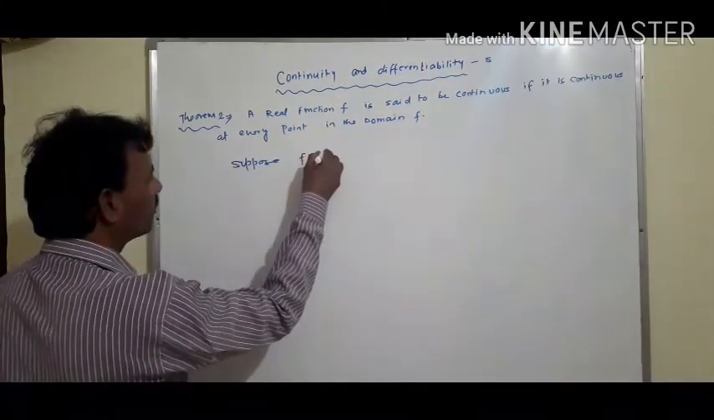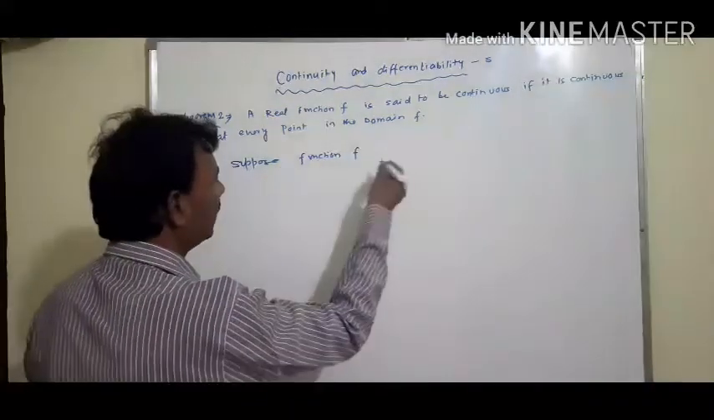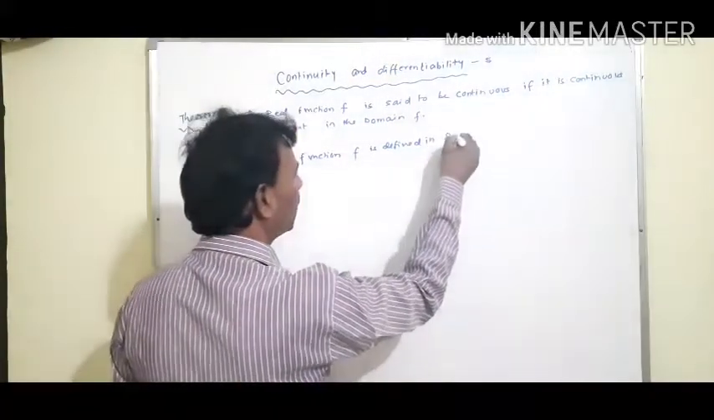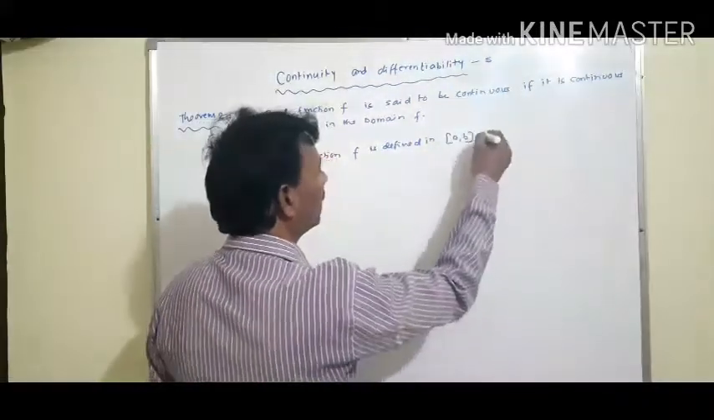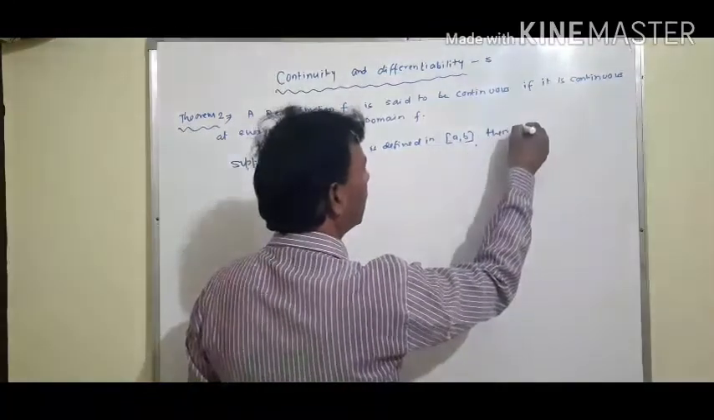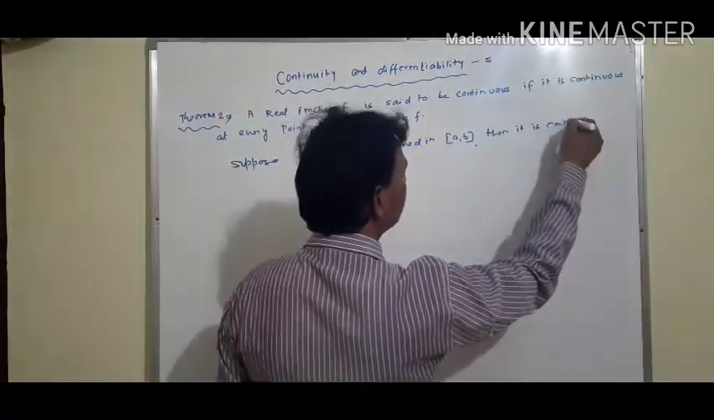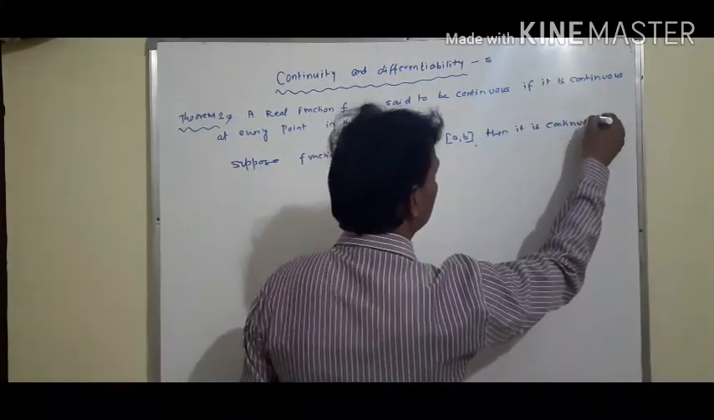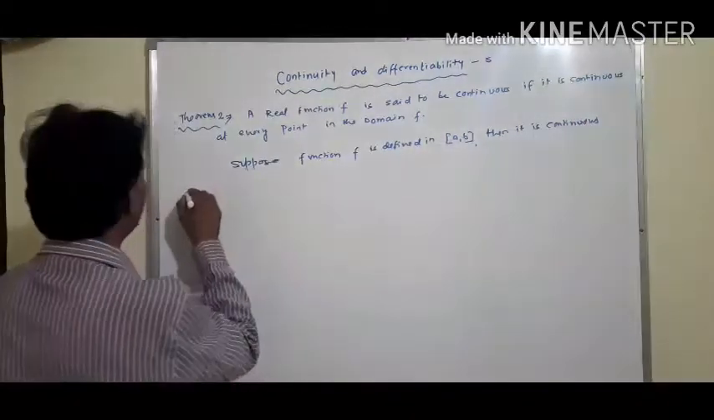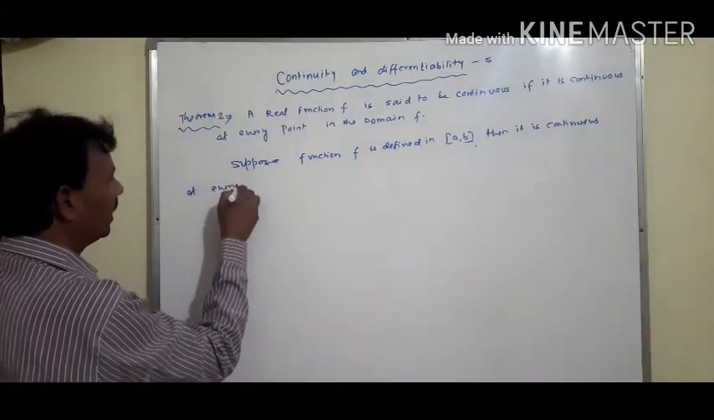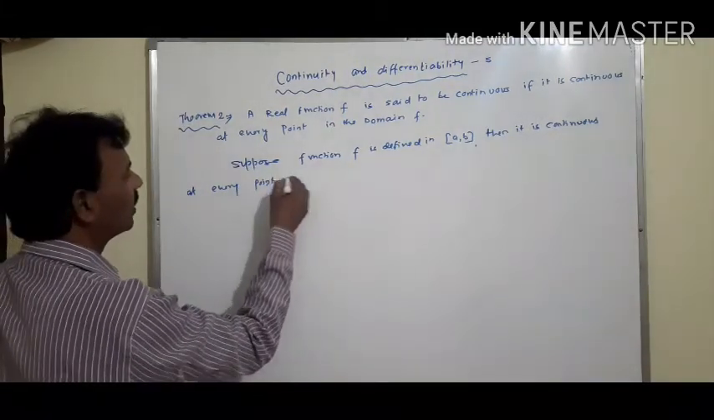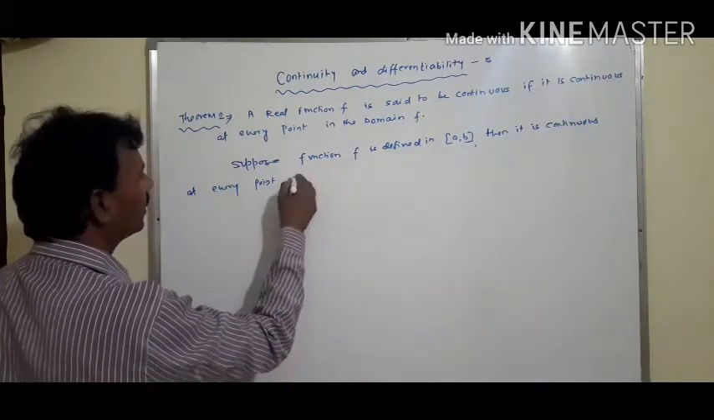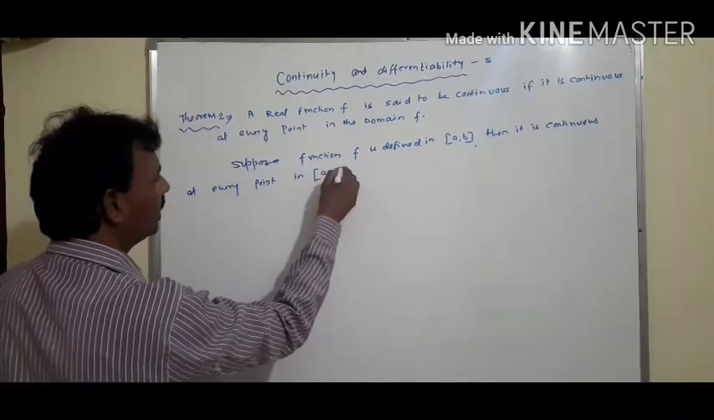Suppose function f is defined in closed interval [a, b], then it is continuous at every point in the closed interval [a, b].